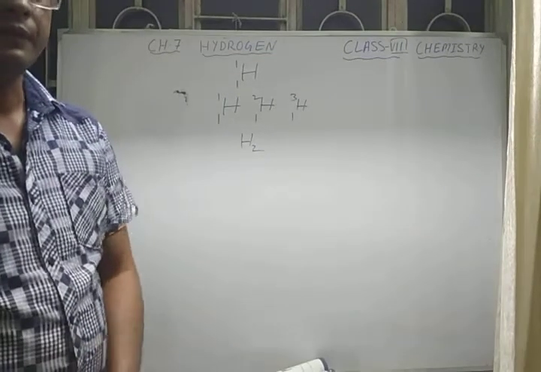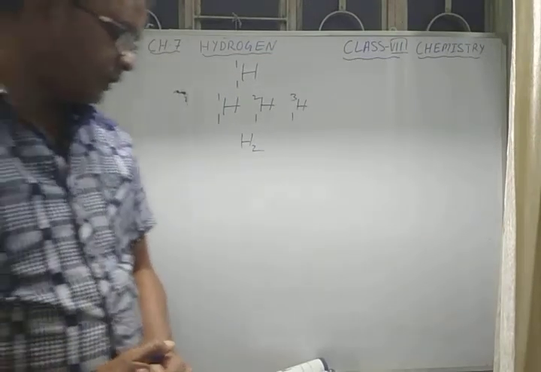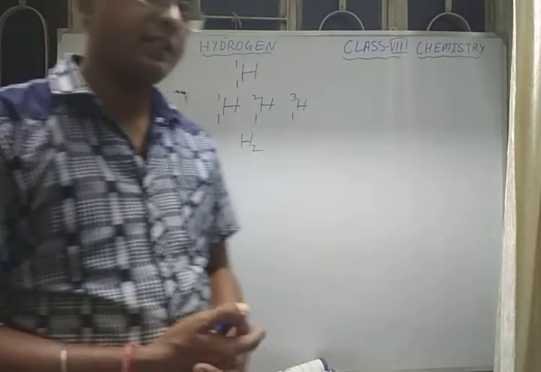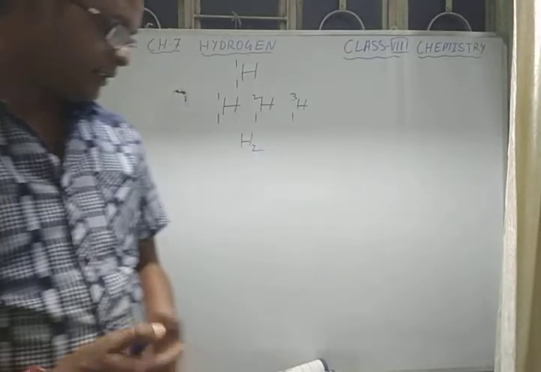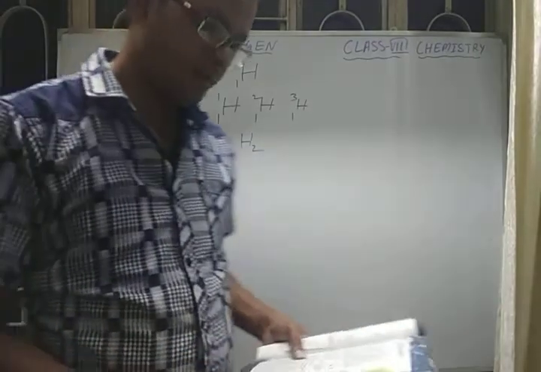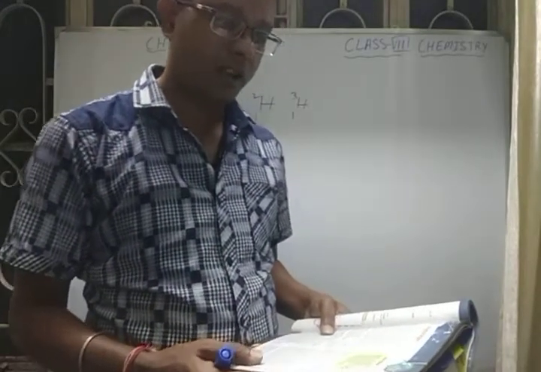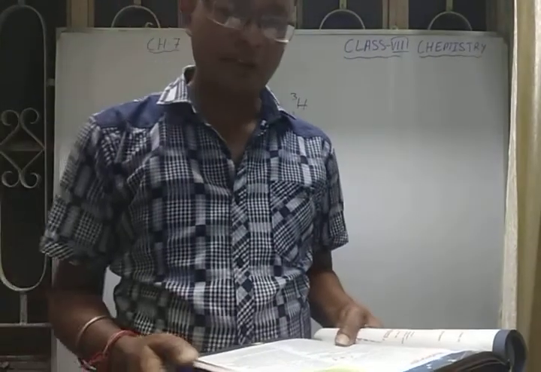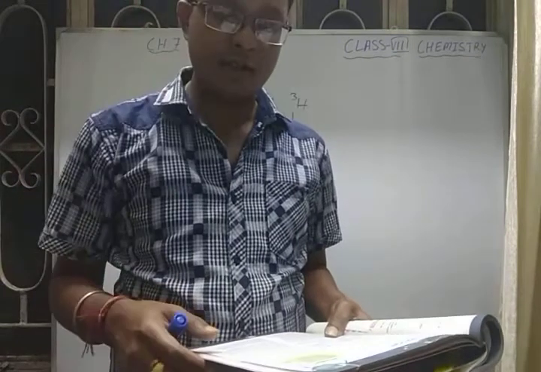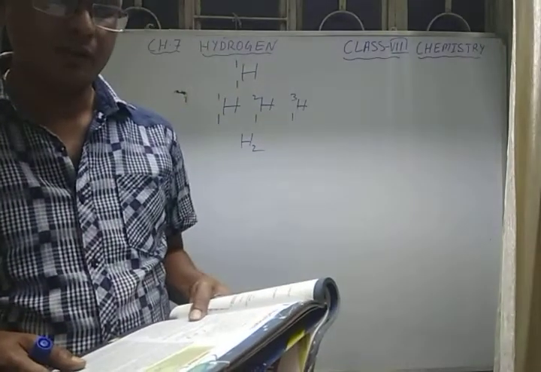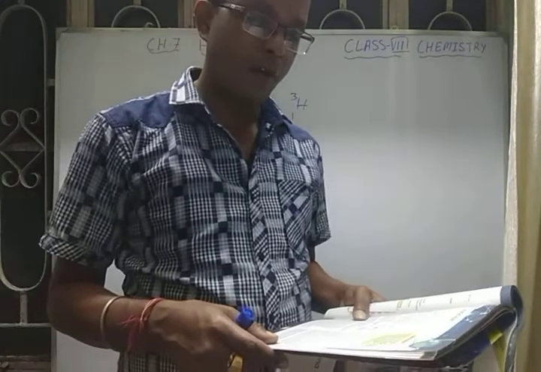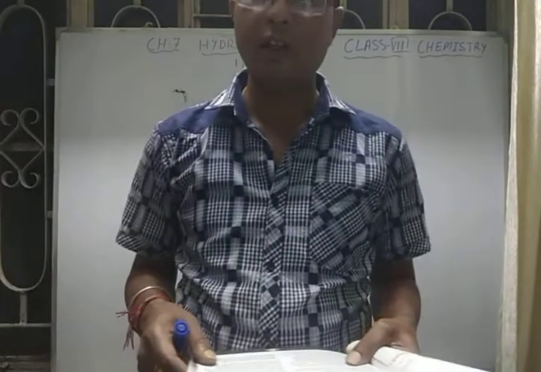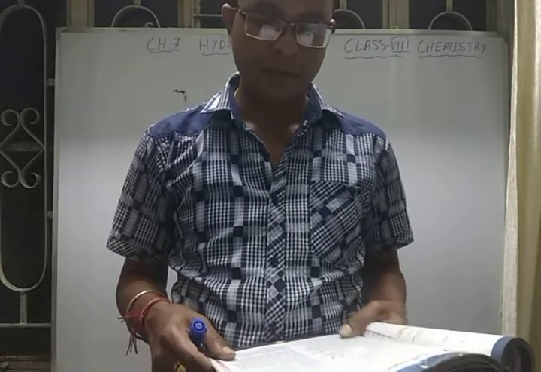Occurrence of hydrogen. Hydrogen is the most abundant element on this earth, or we can say in this universe. It exists in free state, largely found in the outer atmosphere, in the sun and in the stars. Approximately 0.00005% of hydrogen is also found in free state as a gas in the outermost layer of the earth's atmosphere.